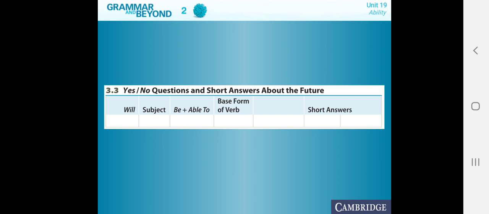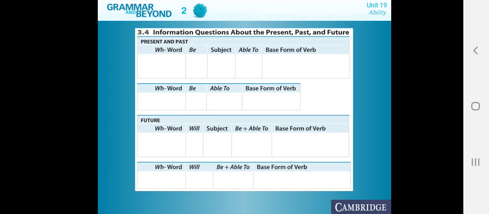Now, for yes/no questions and short answers about the future, we basically are going to move the will to the beginning. For example, will you be able to lift heavy objects? Or will you be able to come next week? Now, in this case, since we are using will at the beginning to start the sentence, we're going to use will in the short answer. Yes, I will. No, I won't. Okay, easy as that, guys.